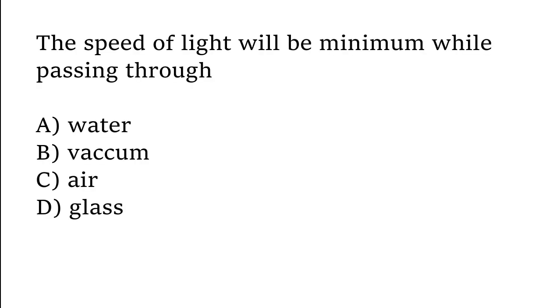The speed of light will be minimum while passing through water, vacuum, air, glass. The correct answer is option D. The speed of light will be minimum while passing through glass.